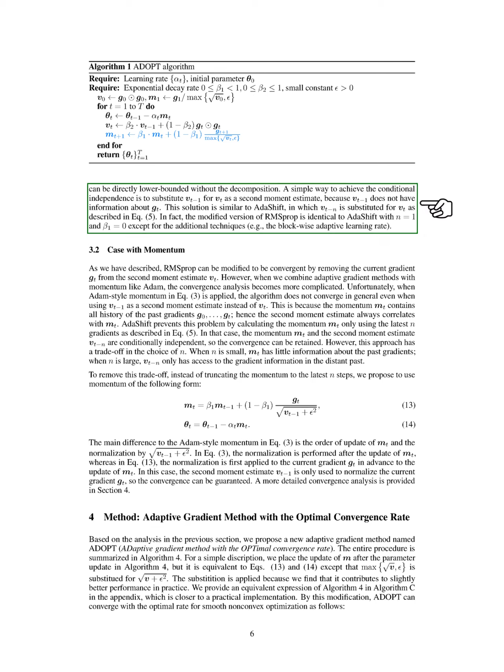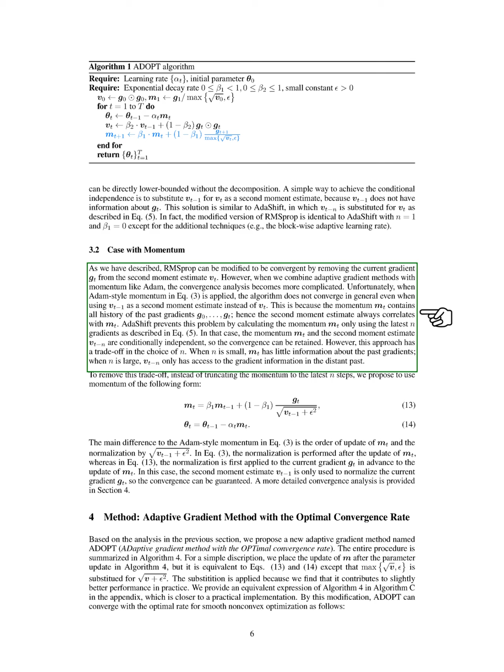Section: Case with momentum. In this section, we discuss the case involving momentum. We have noted that RMS prop can be adjusted for convergence by excluding the current gradient from the second moment estimate. However, when we integrate adaptive gradient methods with momentum, like Adam, the convergence analysis becomes more complex. Specifically, applying Adam-style momentum generally leads to non-convergence, even when using the previous second moment estimate.